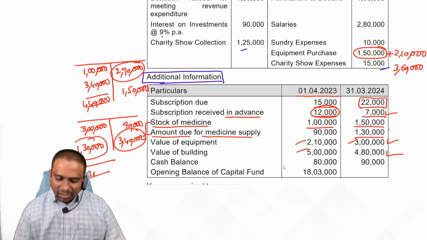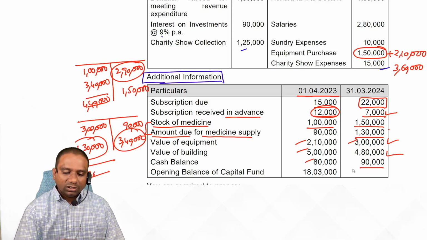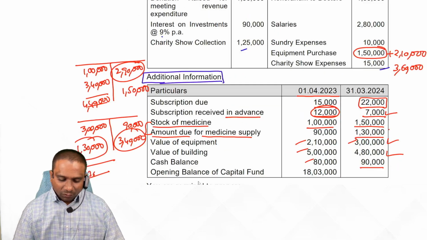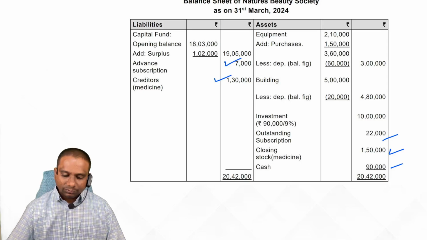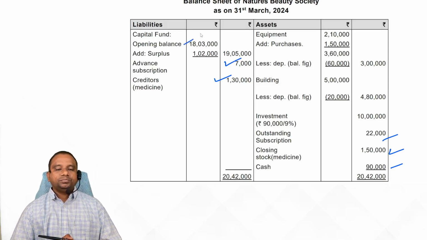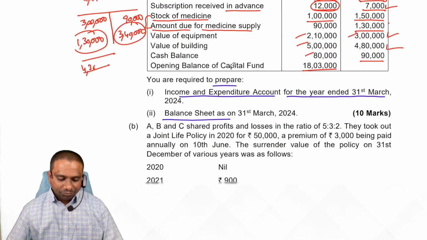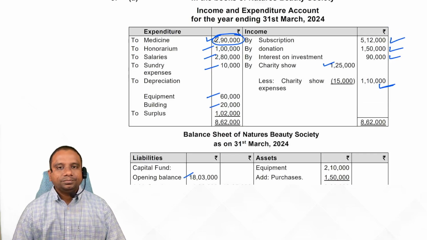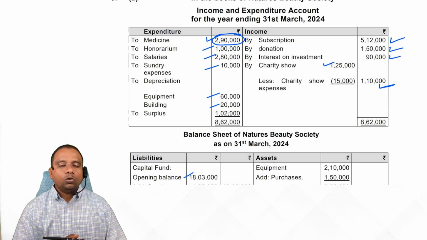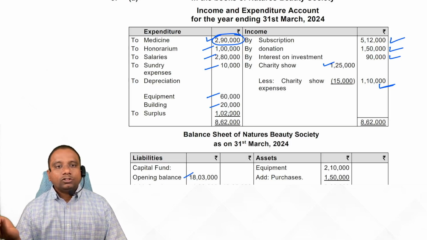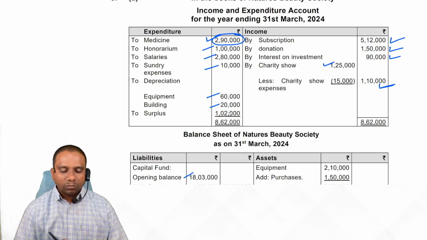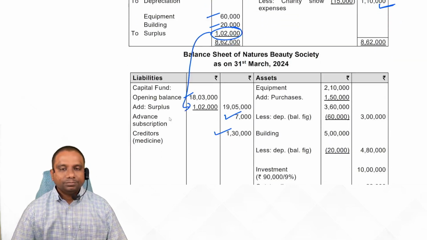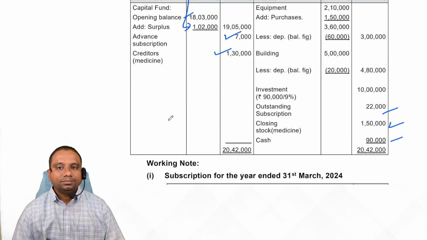Next one. Cash balance opening 80, closing 90,000. 90,000 goes on the asset side of the balance sheet. Simple. Next one. Opening balance of capital fund. Take it to the balance sheet, liability side. That's it, students. Completed. Observe. Now simply balance the income and expenditure account. The difference is excess of expenditure over income is deficit. Excess of income over expenditure is surplus. Here we have a surplus now. Take this surplus to the capital fund. Now balance the total. Simple, students.